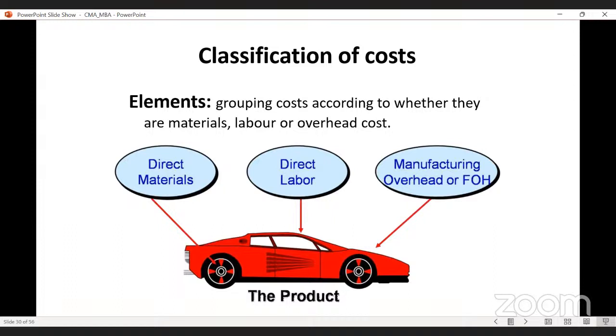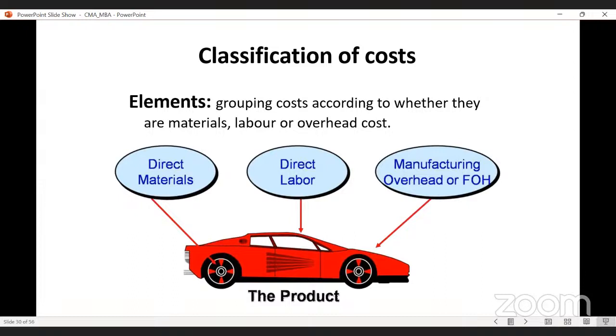Again, we are paying certain wages. We are paying a certain amount of wages to whom? To the laborer or worker, those who are working inside the factory. That is the direct labor. Again, we are also paying a certain amount of expenses. These are known as overheads, manufacturing overheads, or otherwise factory overheads.